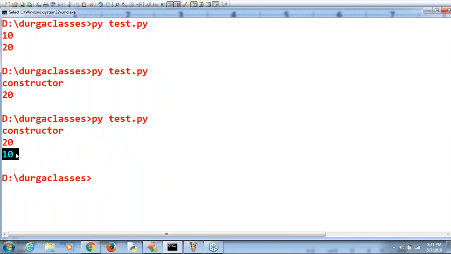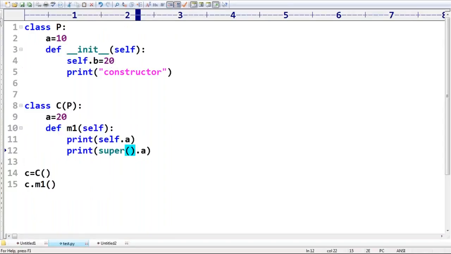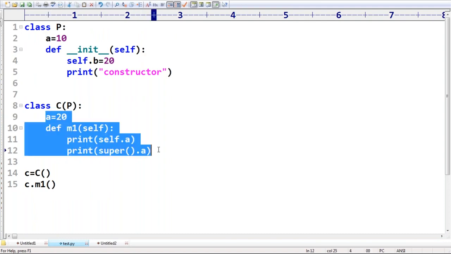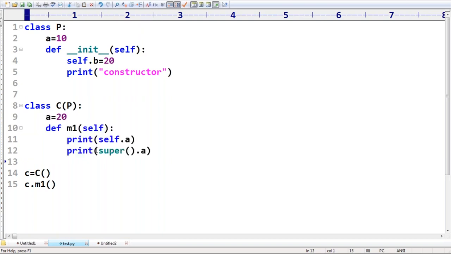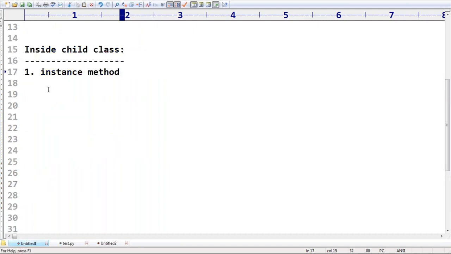So if the child class and the parent class have the same member, then there may be a chance of ambiguity. If I use self.a, it is always the current class. No, I don't want the current class, I want the parent class. Then automatically super can be used. Clear? Okay, that's all. So where do we use super, sir? Inside the child class, inside an instance method.